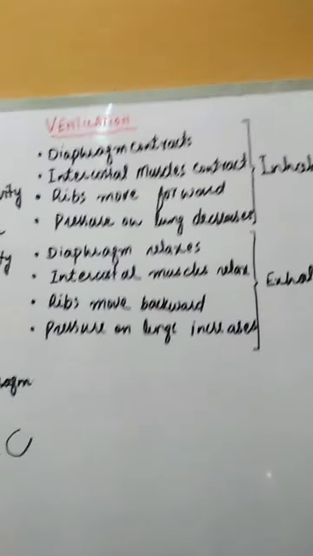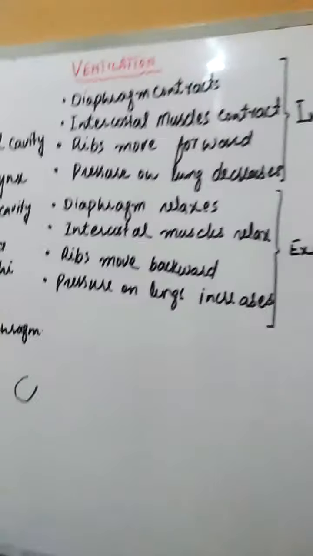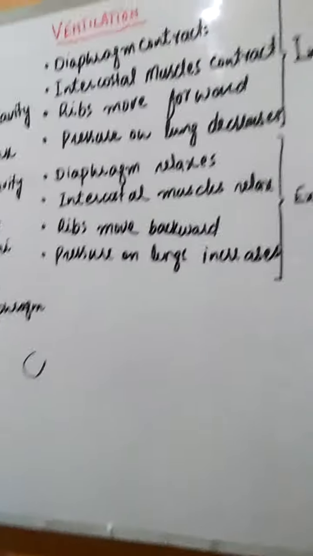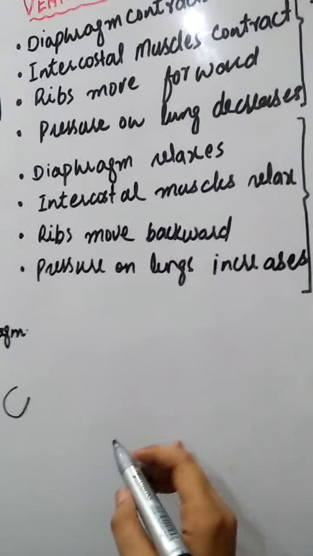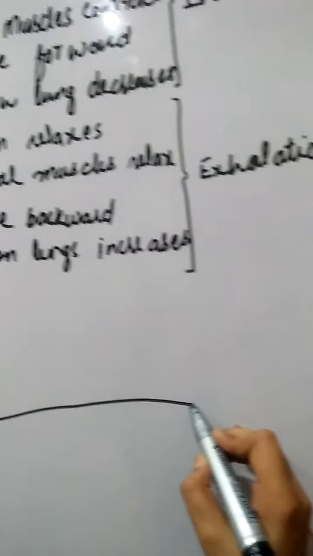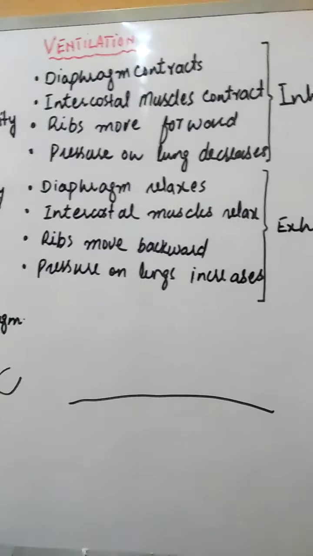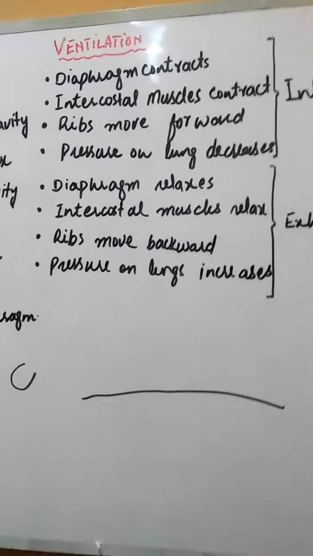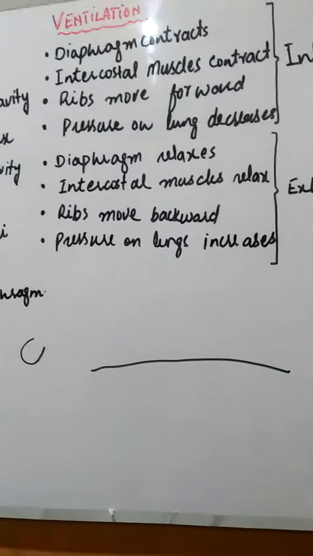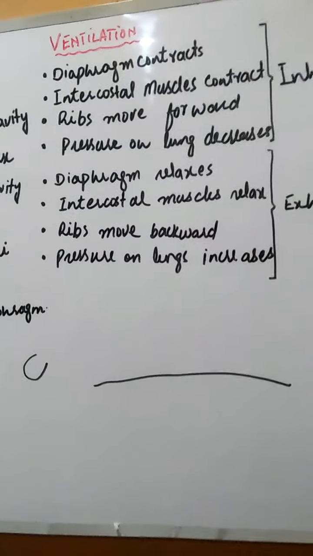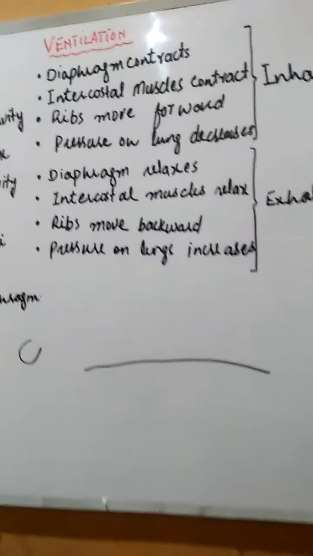So what will happen when the diaphragm contracts? The muscles of the diaphragm contract, so it will become a bit straight, less dome-like. So it will decrease the pressure on the lungs, or it will increase the chest cavity.